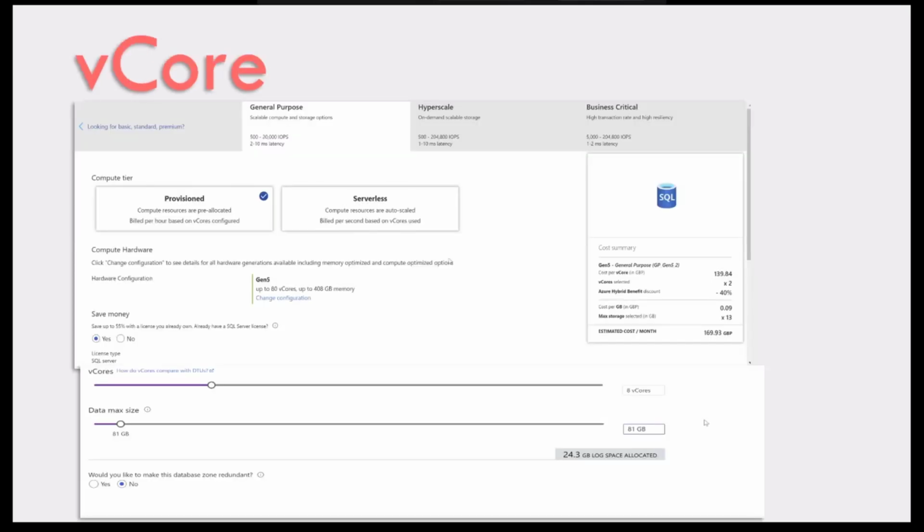When it comes to the vCore, this is the recommended tier from Microsoft. We have general purpose, hyperscale, and business critical. Under the general purpose, we have two compute tiers: provisioned and serverless. So you can separately decide how much vCore you want and how much storage you want, and as you scale up or scale down, you can see the estimated cost also changing depending upon how many resources you are choosing.